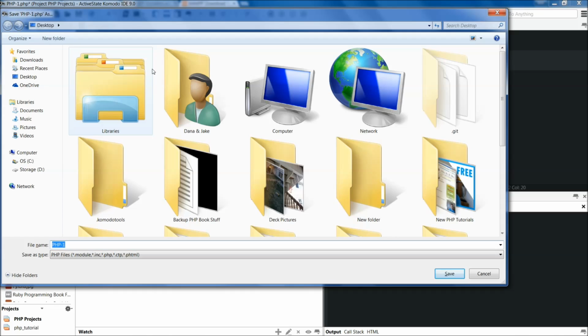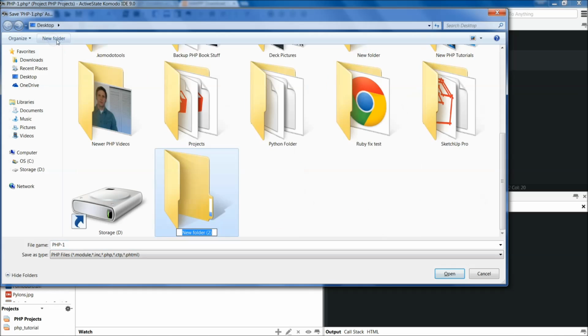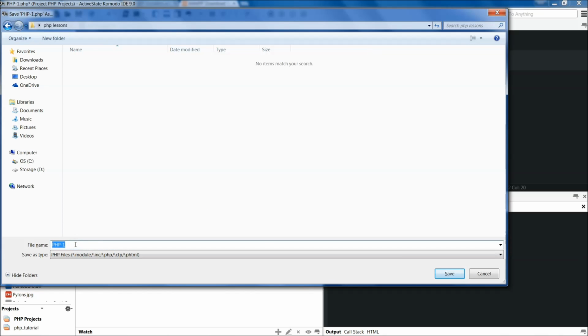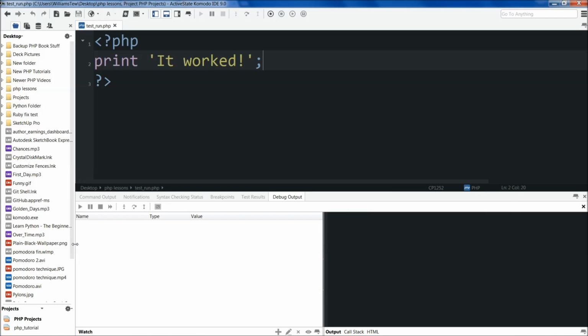I'll just create a new folder on my desktop for right now. Let's do PHP lessons. Save it in there, and we'll call it underscore test run dot PHP, and then you can just save it. Now you're going to hit F7. You'll see that down here it should say it worked. If you're on a Mac, to debug the file, you're going to hit Command Control R.